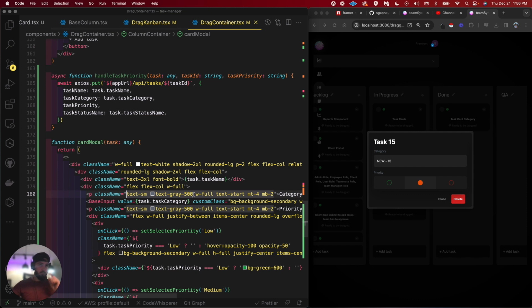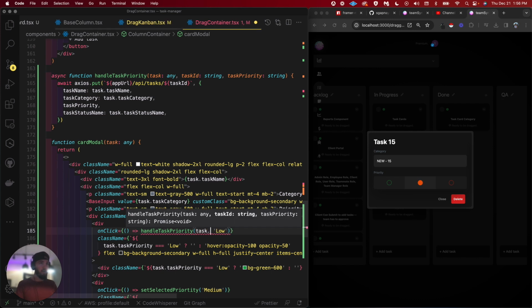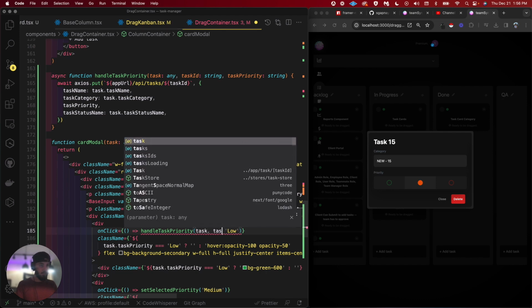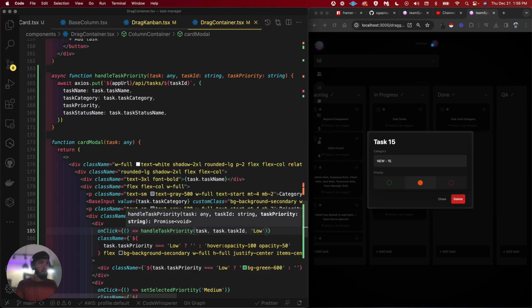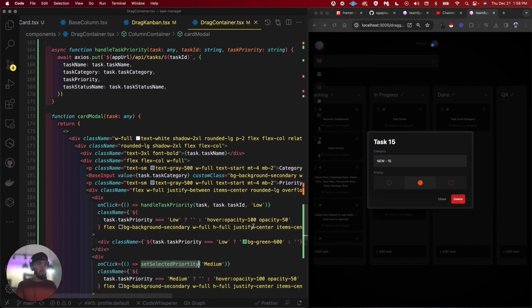So I pass in the task status name, which is just where the task is located, whether it's in the in progress column or wherever. And I do that because I need to document where the task has been and who is passing it where. So that was a bit of a whole deal there. Okay, so that's what our update function now needs to look like instead of this.